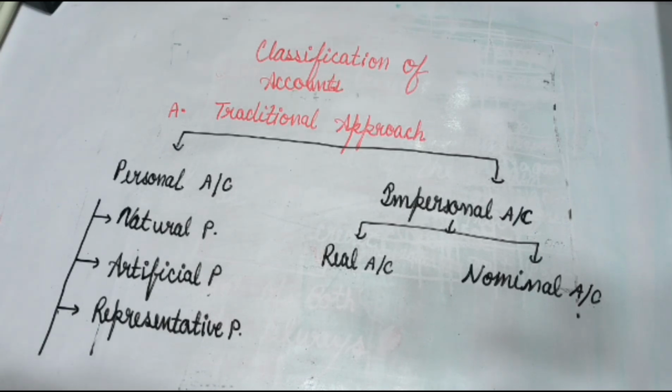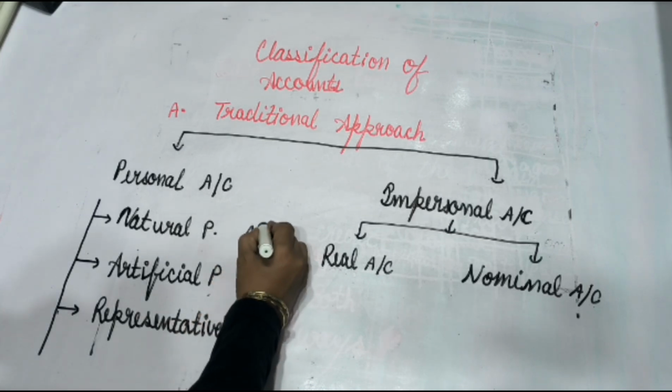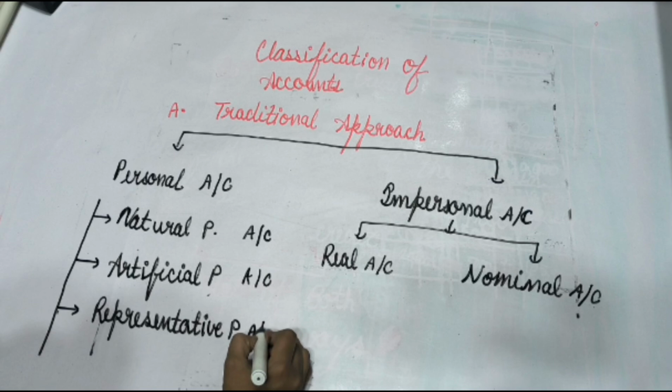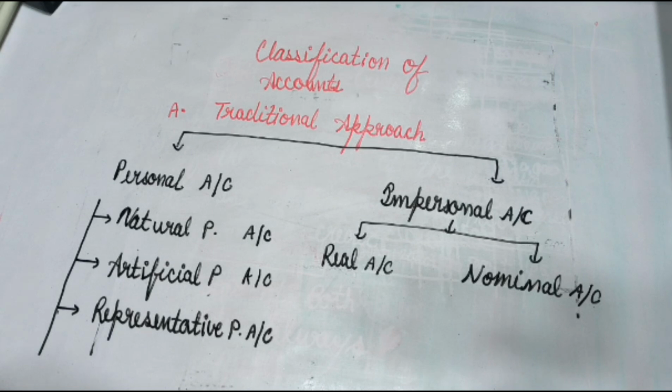The first one is natural personal account. The second one is artificial personal account. The third one is representative personal account. And in impersonal account, there are two categories. The first one is real account and the second one is nominal account. Let us talk about the rules of personal and impersonal account.